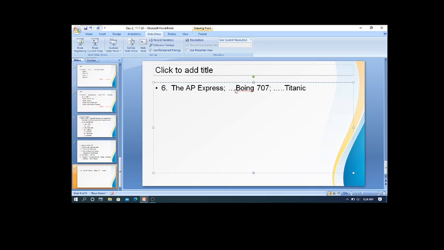You should not say AP Express is arriving. You should say the AP Express is arriving. In the same way, the Boeing 707, and in the same way, the Titanic sunk. Okay, next one.